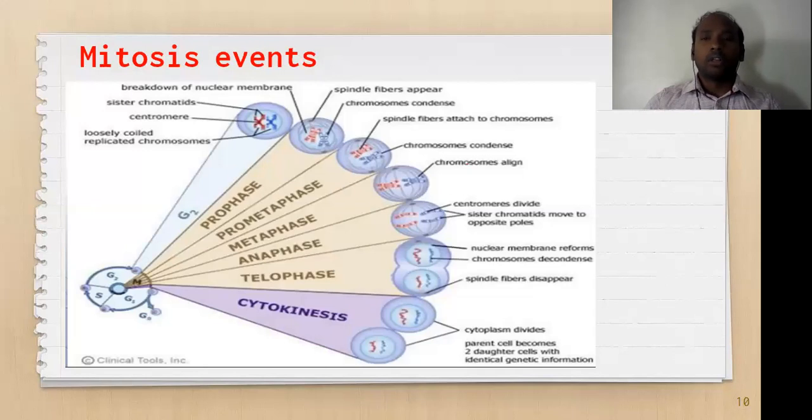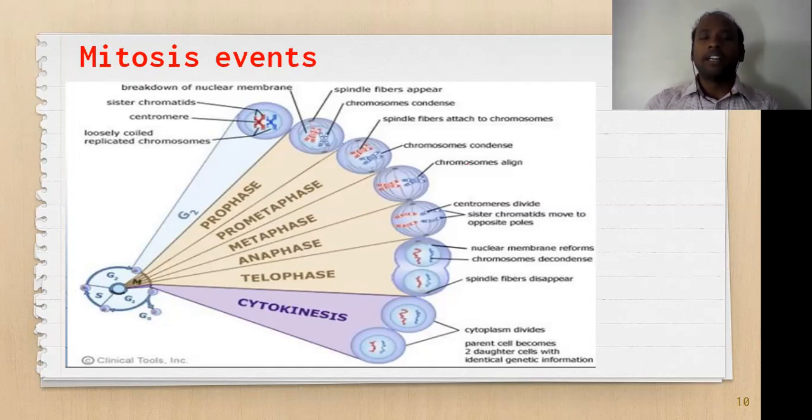So those are all the events related to the interphase. Now coming to the mitotic phase, we call them mitotic events or M phase. Here I'm not going to discuss much about this mitotic phase because I'm trying to make another video regarding mitosis and meiosis, the different types of cell cycles.